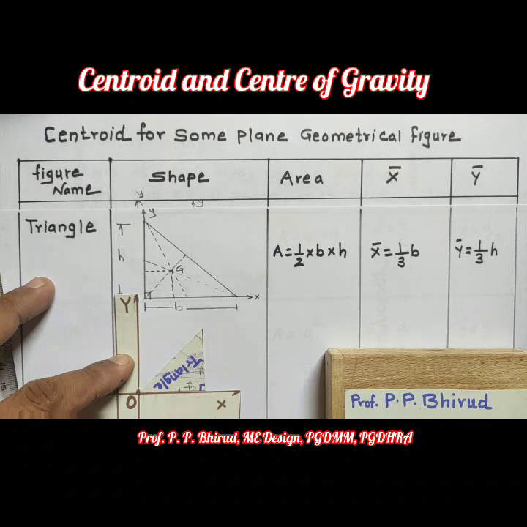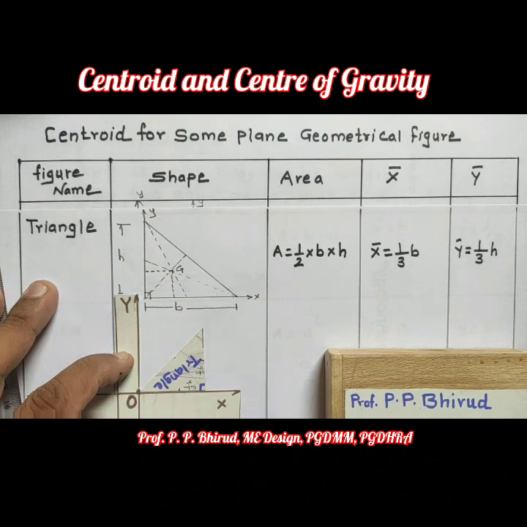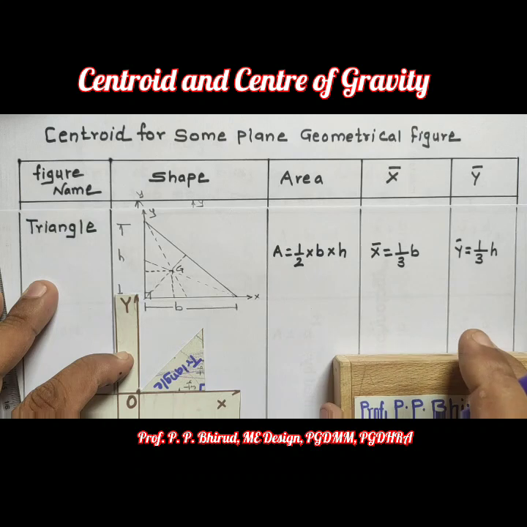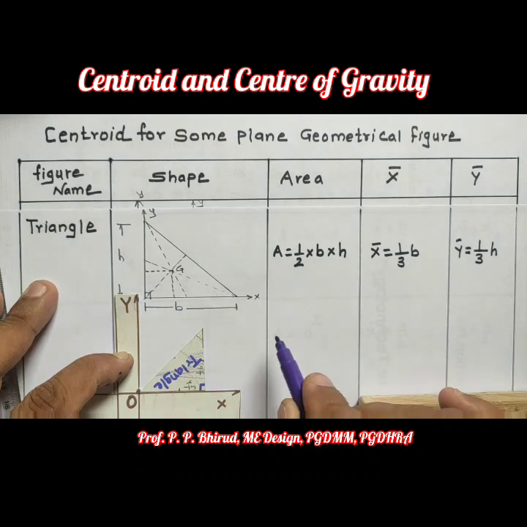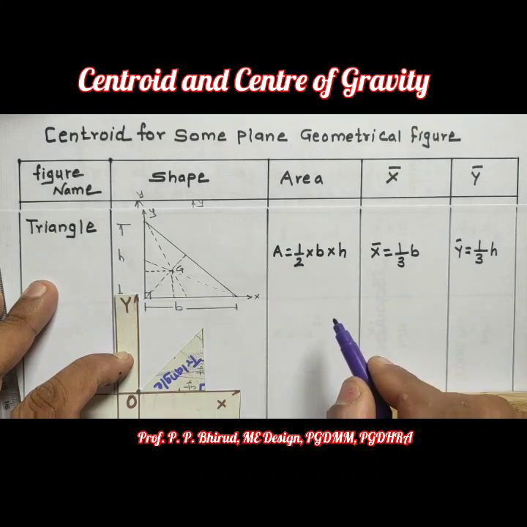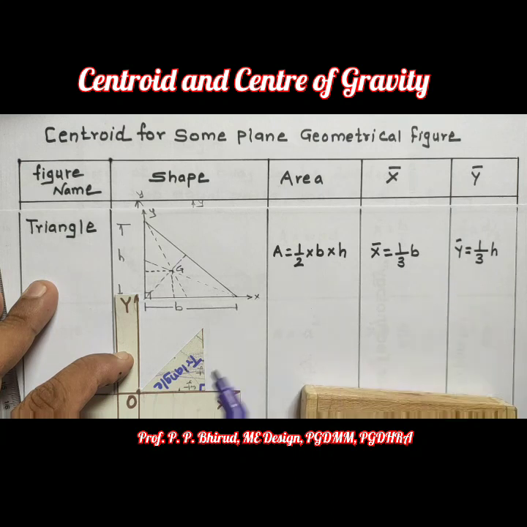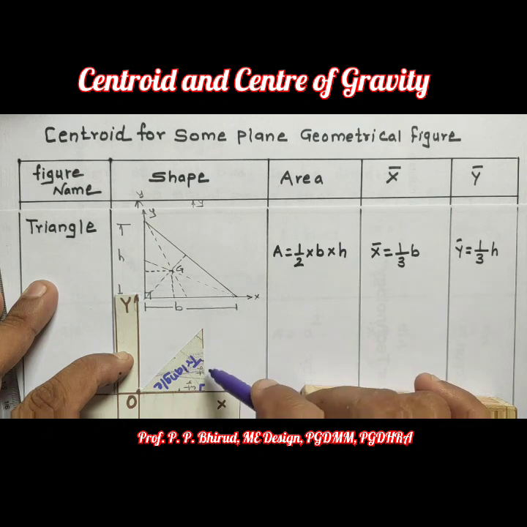So we require this x bar and y bar. So here area will be same. So A equal to 1/2 b into h, but x bar is the remaining distance. So 1 minus 1/3 h will be x bar and y bar will be 1/3 h. That is the same.